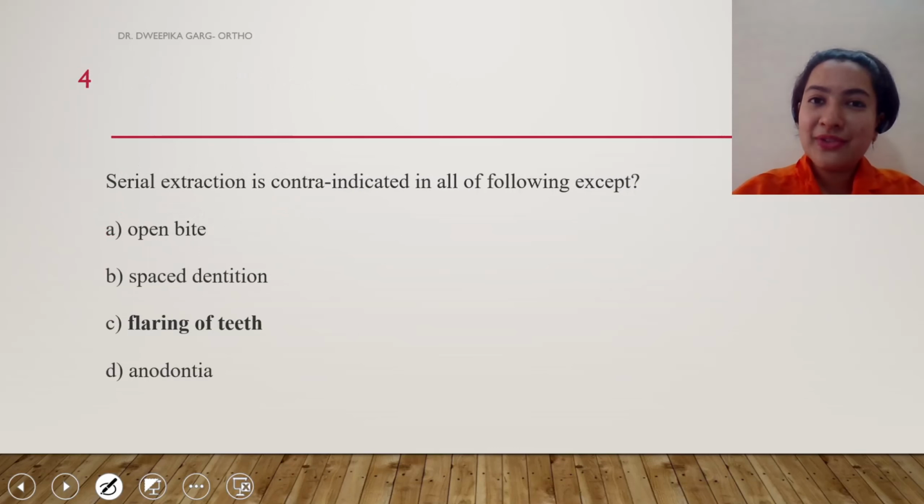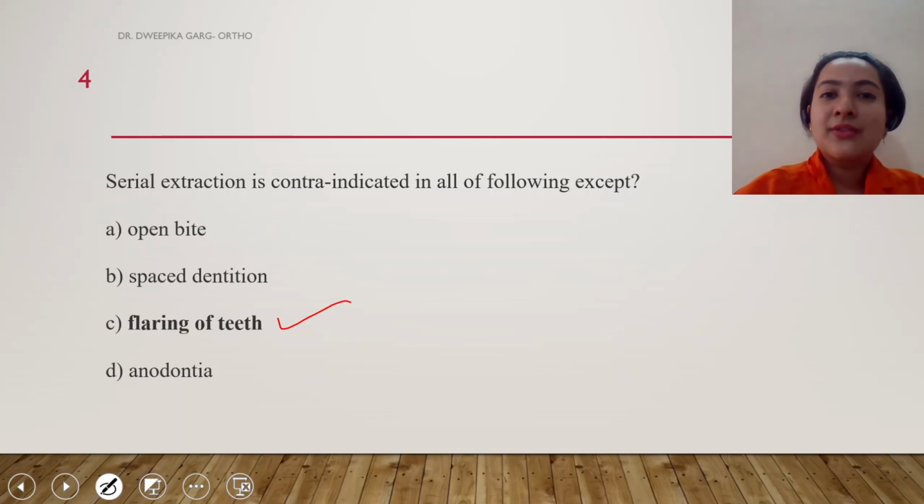The very first question for today's series. Serial extraction is contraindicated in all of the following except, meaning among the 4 situations, there is one situation in which you can do serial extraction. Now let us see. Can you do serial extractions in open bite cases? No, you cannot. In spaced dentition, it is not required because there is enough spacing. Flaring of teeth, definitely. And anodontia, why would you extract? From where will you extract? So the correct answer is flaring of teeth. So the correct option for answer A is option number C.